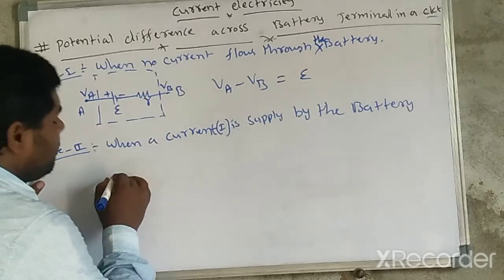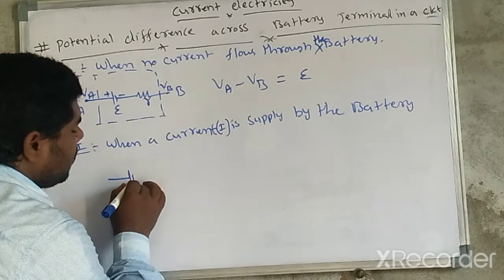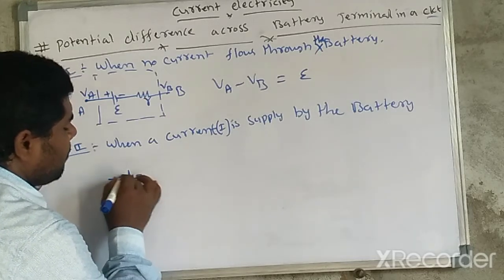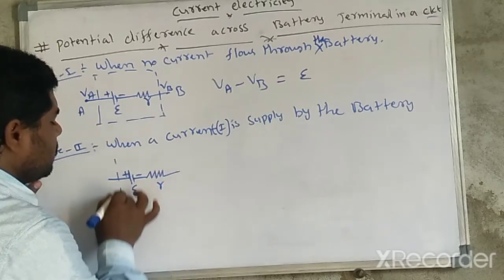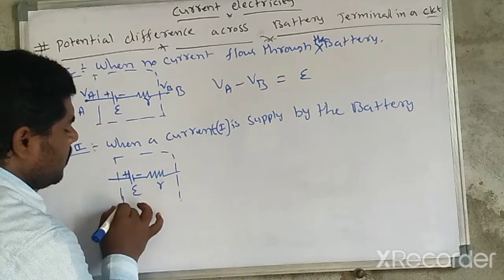In the diagram, this is the battery, EMF E, here minus, here plus. This is the internal resistance. This combination is nothing but the battery.